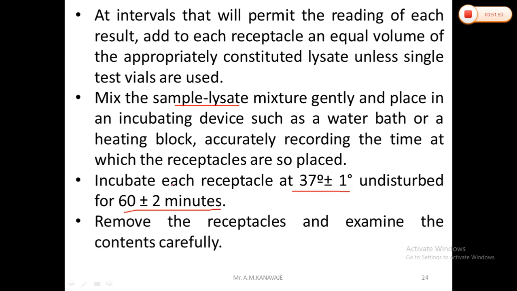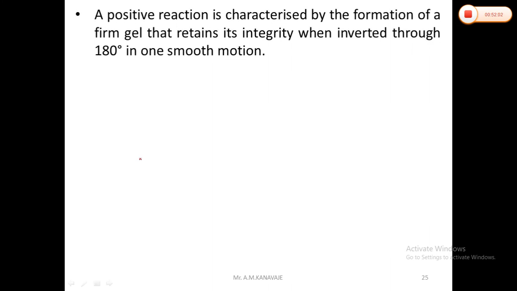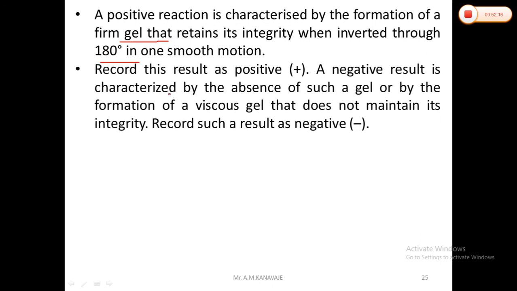Remove the receptacles and examine the contents carefully. A positive reaction is characterized by the formation of a firm gel that retains its integrity when inverted 180 degrees in one smooth motion; you record the result as positive.